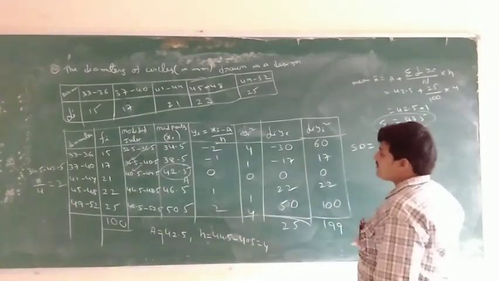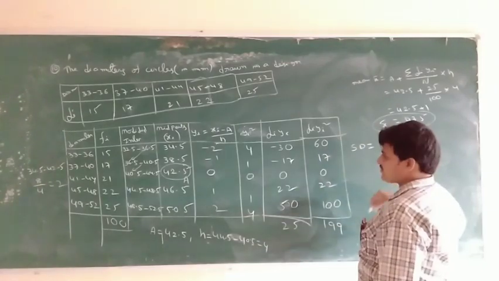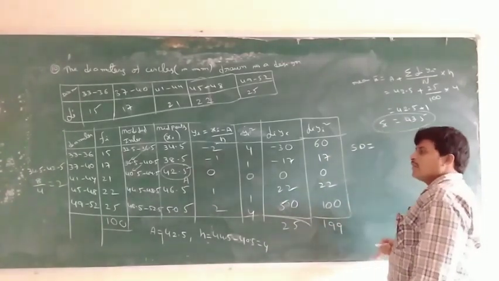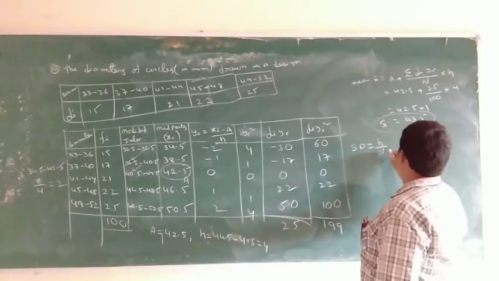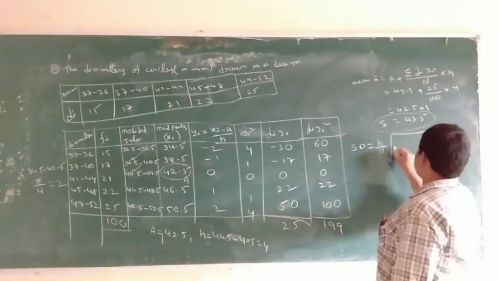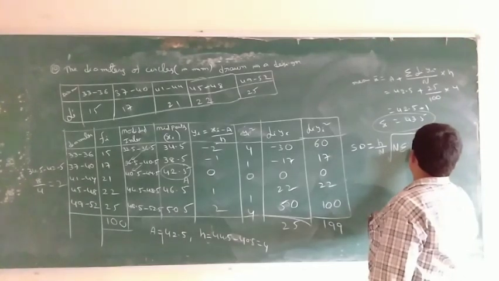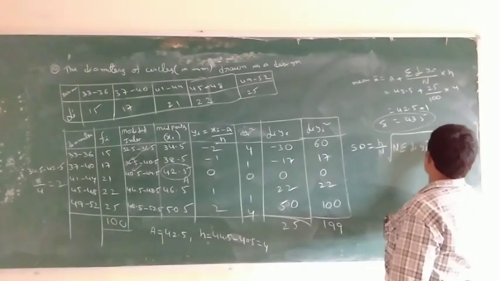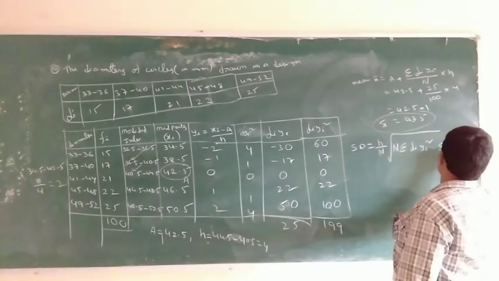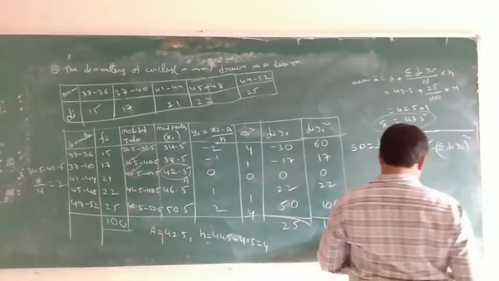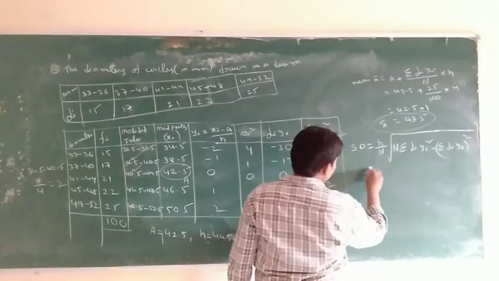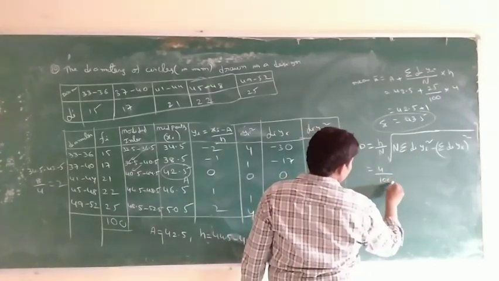Standard deviation formula: the variance formula is h square by n square, and standard deviation is the root of variance. So h by n into root of n into sigma fi yi square minus sigma fi yi whole square. H is equal to 4, n is equal to 100.